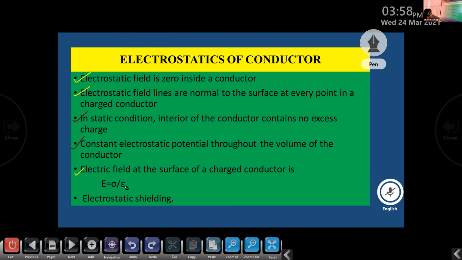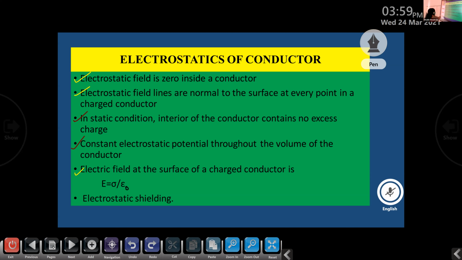What is sigma? Yes, surface charge density. Very good. What is epsilon 0? Permittivity of the space. Very good. Epsilon 0 is the permittivity of free space. So the fifth result of electrostatics of conductors is that the electric field at the surface of a charged conductor is given by E is equal to sigma by epsilon 0.